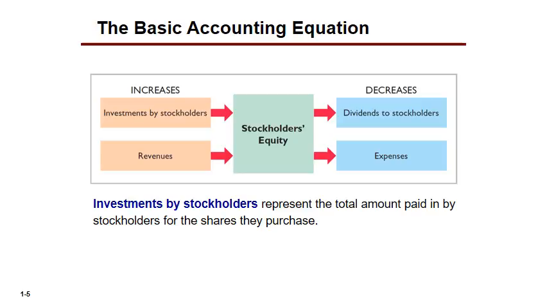And so we will have our revenues increasing stockholders' equity, expenses decrease it because revenue minus expenses is net income. Net income is going to increase our retained earnings, right? If we have an investment by our stockholder, that investment by our stockholder is going to what? Is going to increase our stockholders' equity.